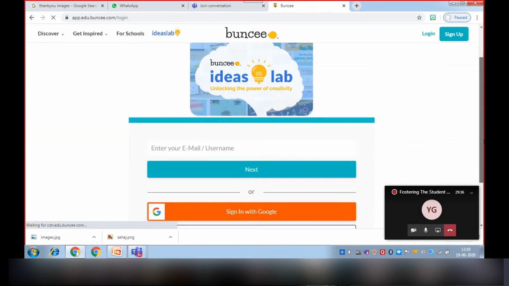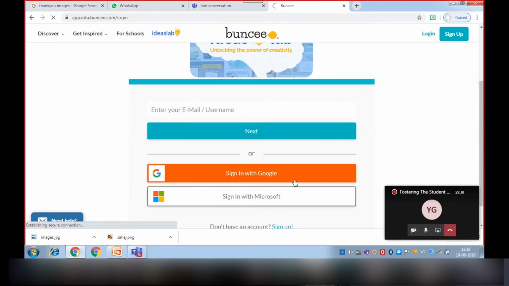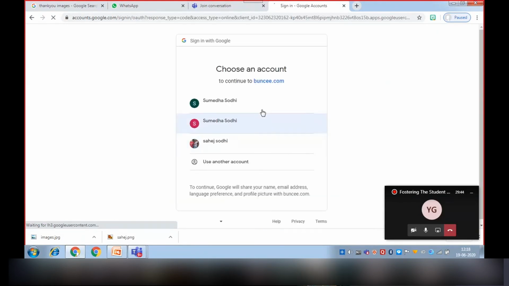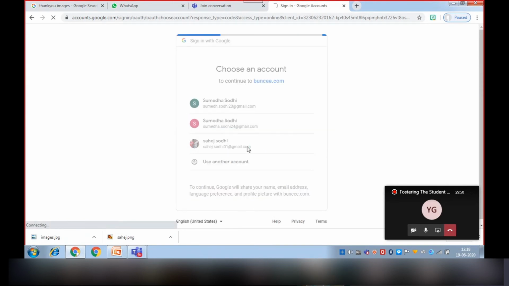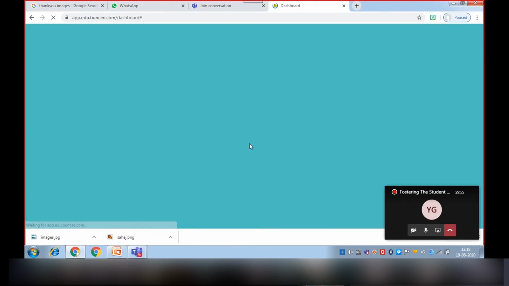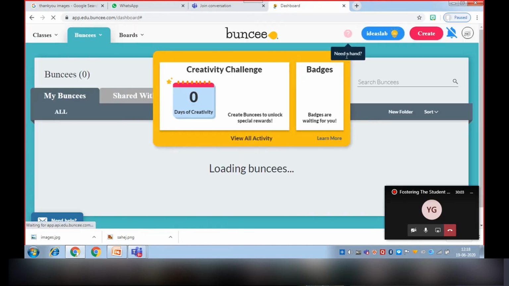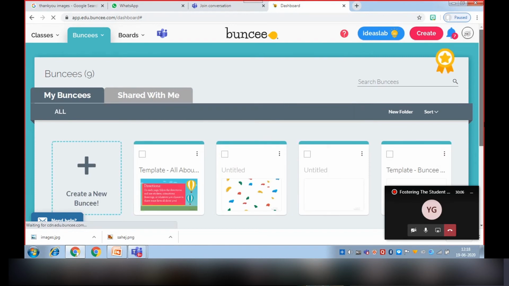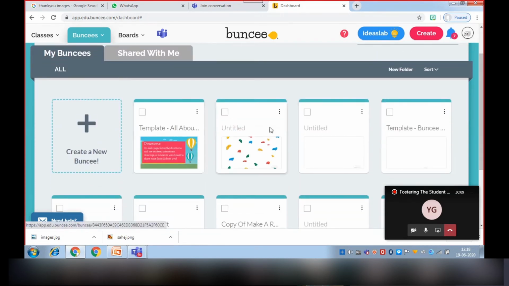I am going to log in with Google or Microsoft. Then we have to choose our email ID. When we log in, this is the dashboard. If we want to create a new Buncee, this is my Buncee that I have created. If we want to create a new one, there is the option Create New Buncee.